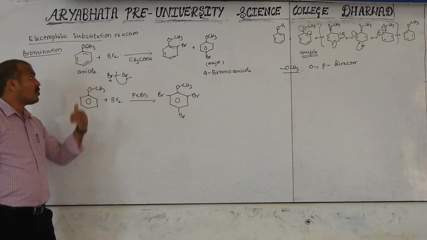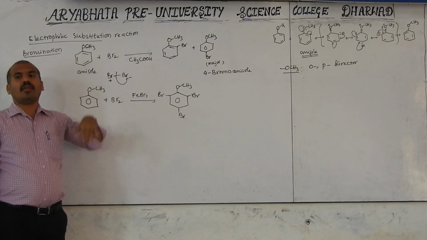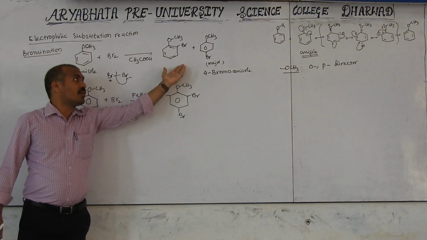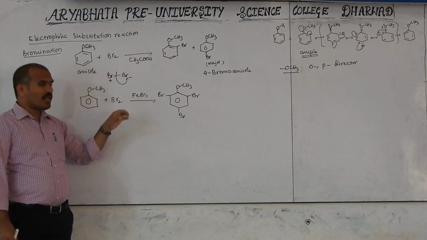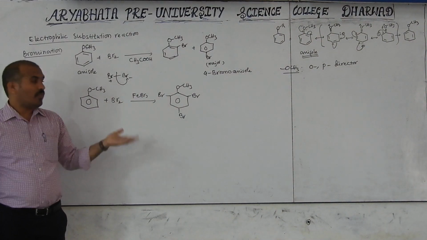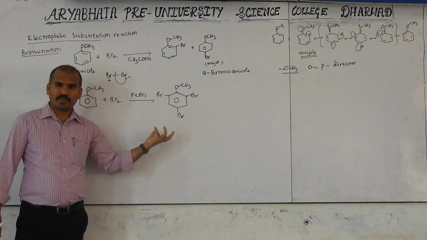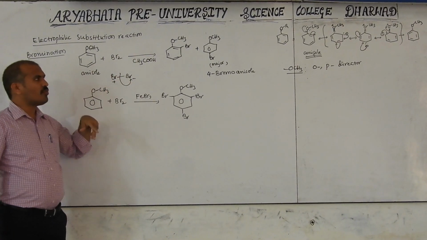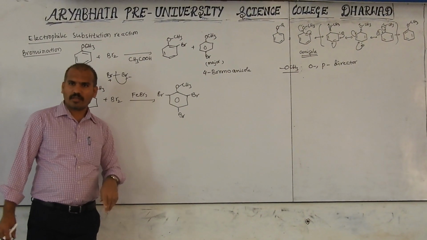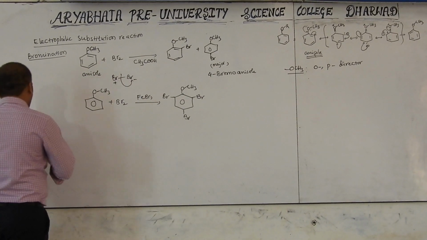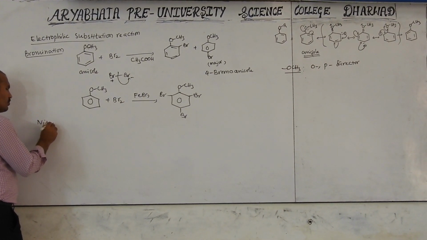I already told you there is no need to use it. If you use it, you will get ortho and para. If you use FeBr3, no problem, but all positions will be substituted. If you don't use it also, no problem, you will get the ortho and para product. That is the condition.